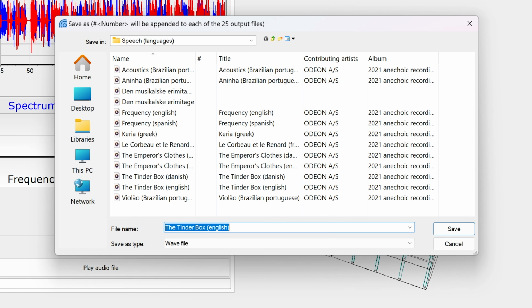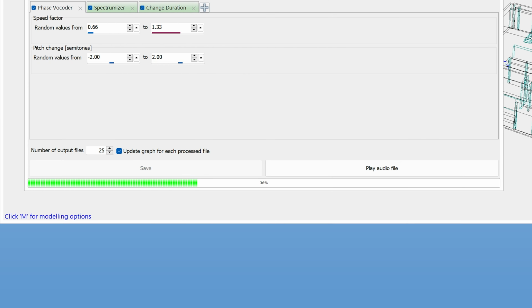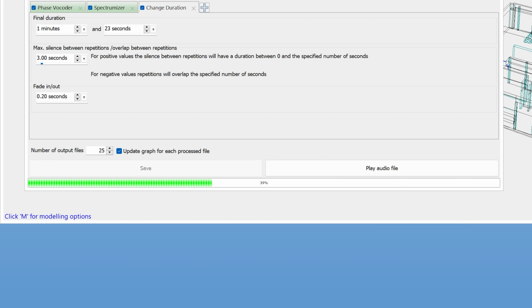Then you select a base file name. However, a number will also be added by Audition at the end of each file name. Audition will take some time to generate the files, depending on the length and number of files. This can go from less than a minute to several minutes.